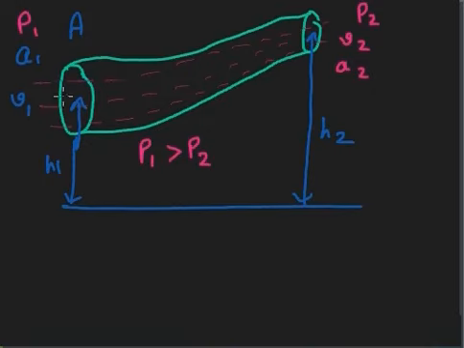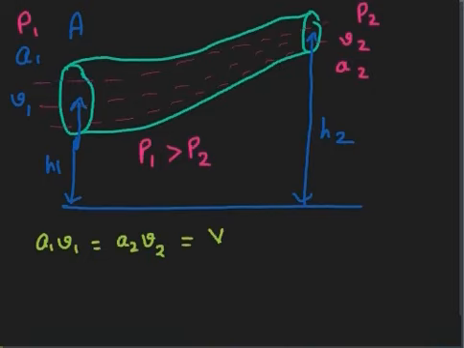As we know that the amount of water entering from here will leave at this end, according to the principle of continuity, A1 V1 will be equal to A2 V2, and this is equal to the amount of water flowing, or you can say this is the volume.